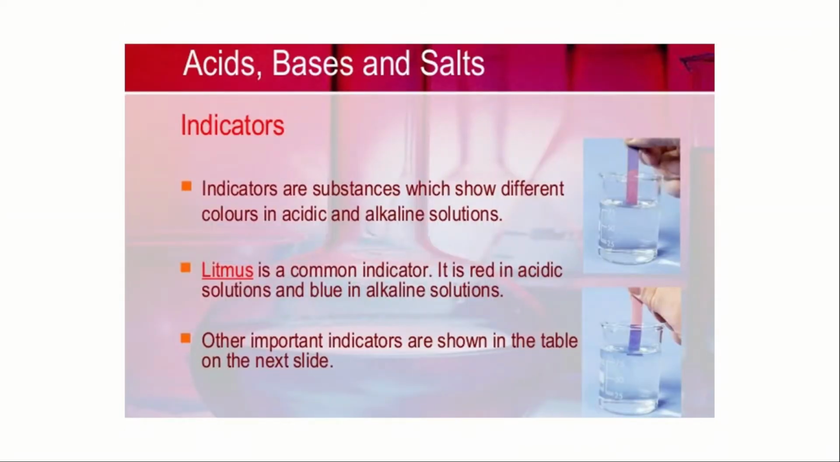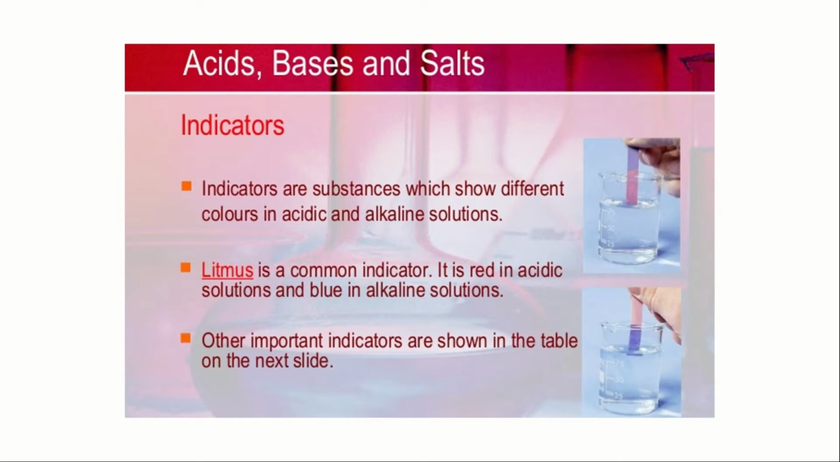Acids, bases and salts. Here we are going to know about the important topic that is indicators. Indicators are substances which show different colors in acidic and alkaline solution. If we need to check whether a substance is acidic or alkaline, by using the indicators, it shows us whether a substance is acidic or alkaline or a base.